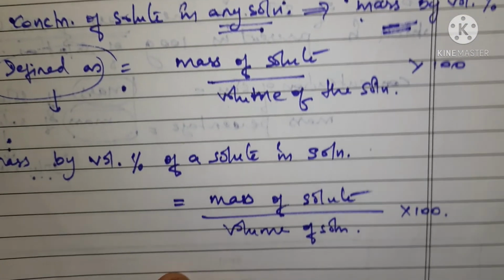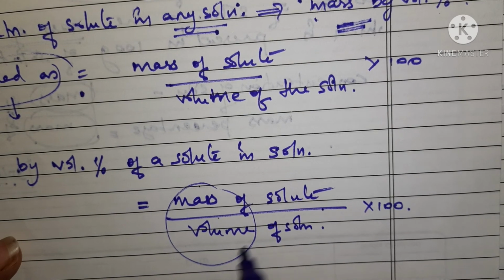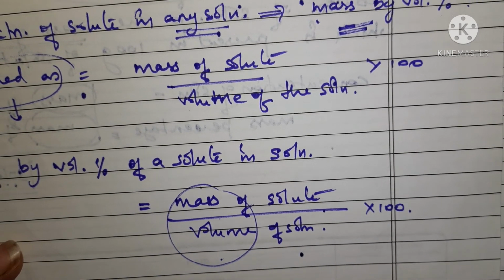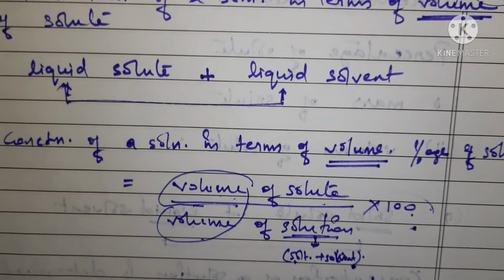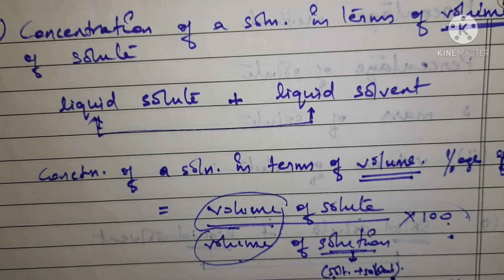And in the third case you have mass upon volume, that is mass of solute and volume of solution. So we have these three methods to find out the percentage of solute in a solution, which further decides the concentration of a solution in terms of solute.